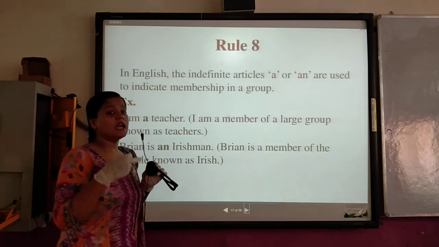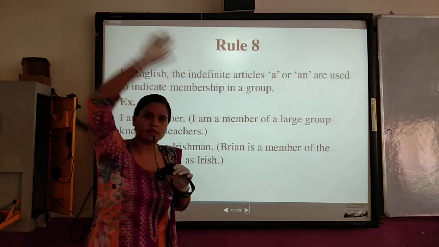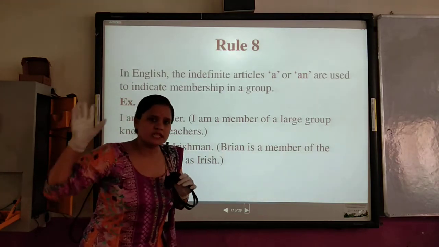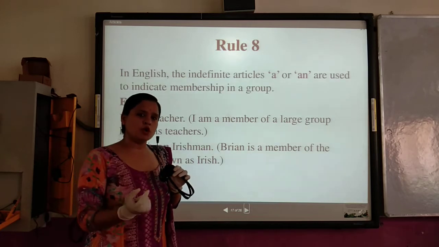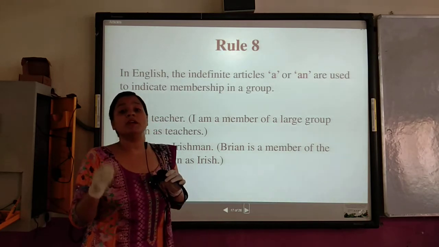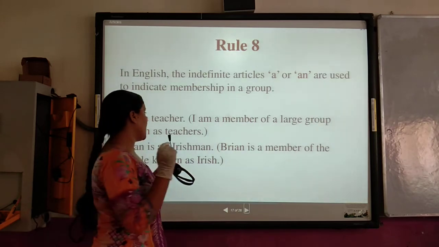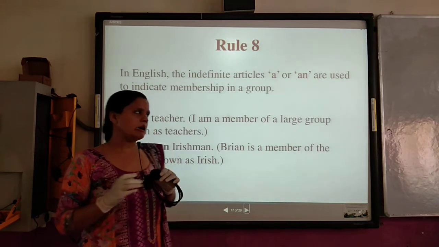And I am one member of the large group of the teachers of the whole world. There are many teachers in the whole world, but I am also a teacher. If I am indicating myself as a member, I will use a teacher.